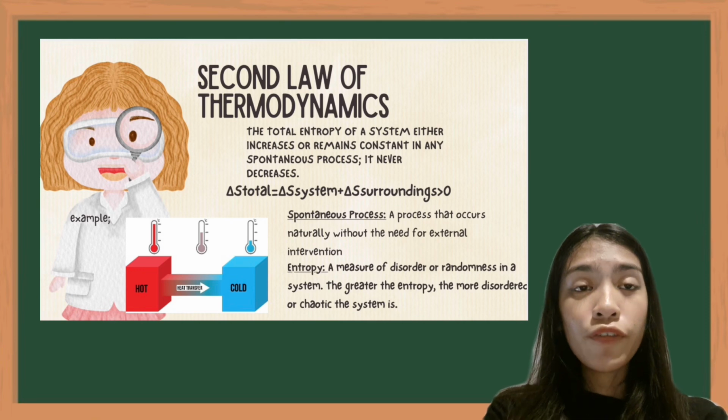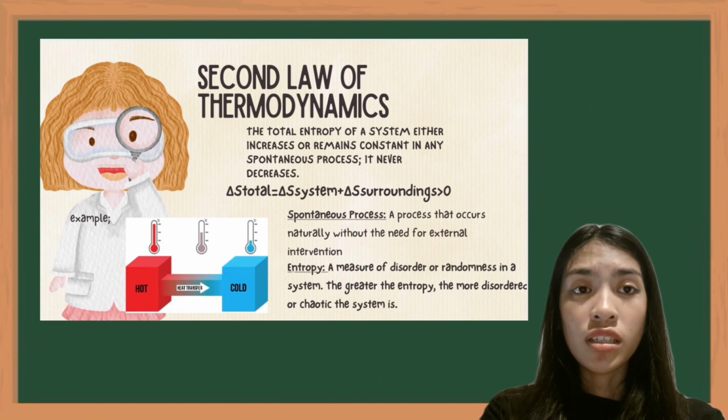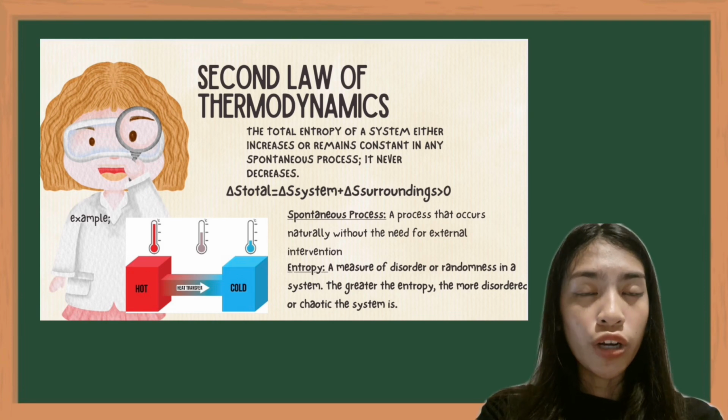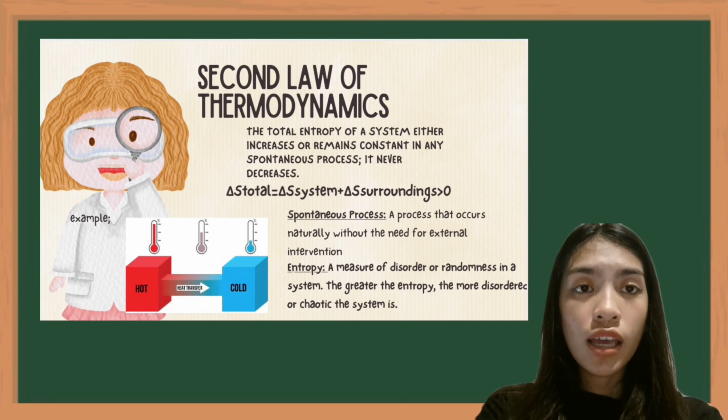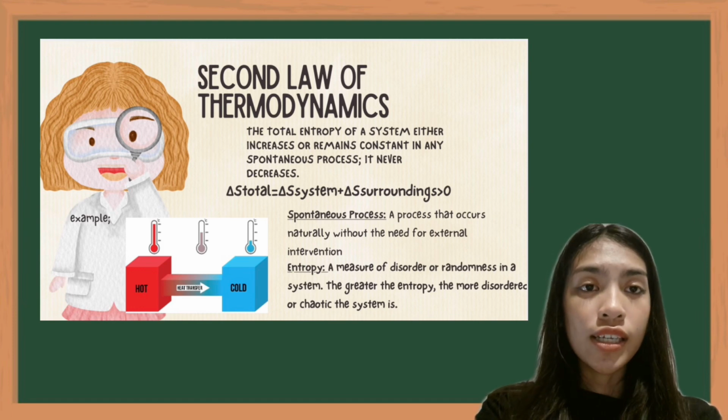Even though the entropy of a specific system can decrease, for example when a substance becomes more ordered, this can only happen if the entropy of the surroundings increases by a greater amount. Thus, the total entropy of the universe, system plus surroundings, increases in a spontaneous process.